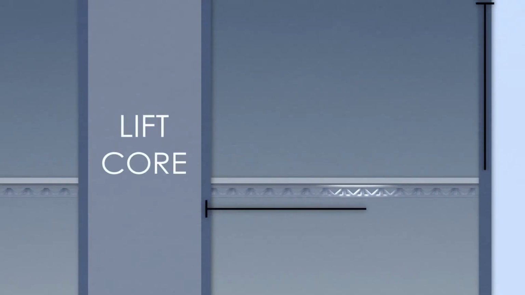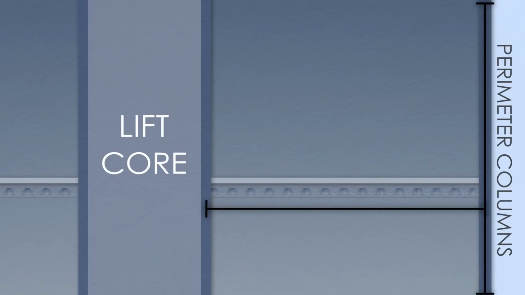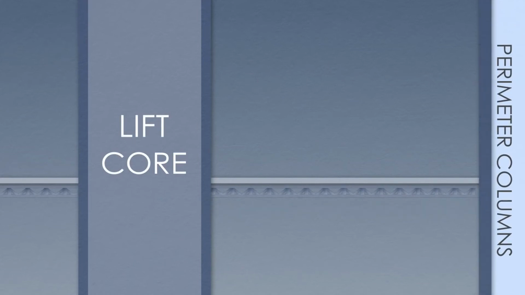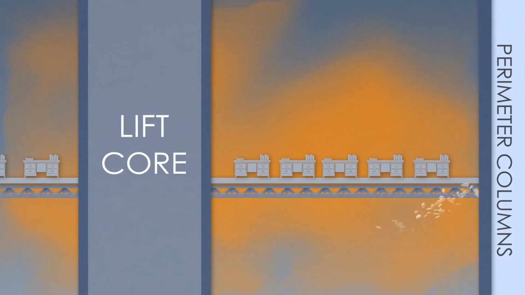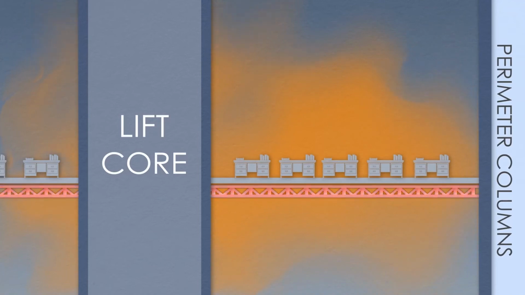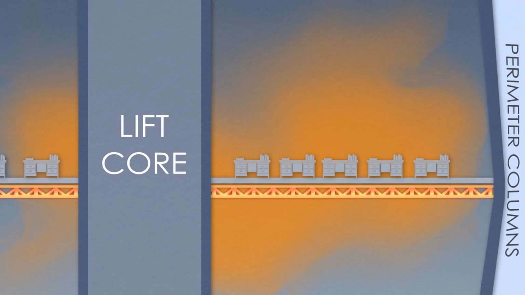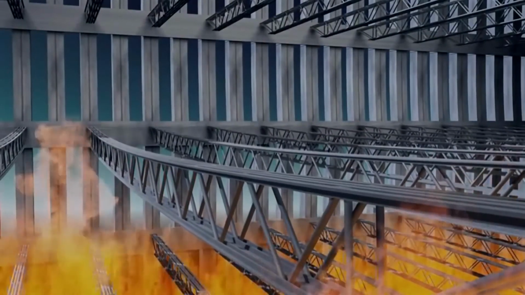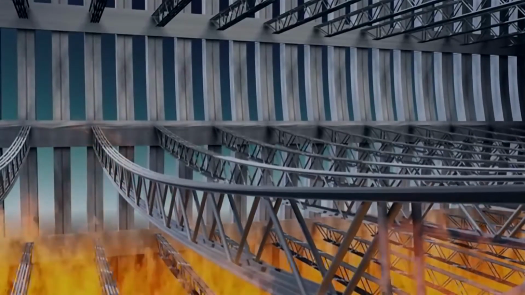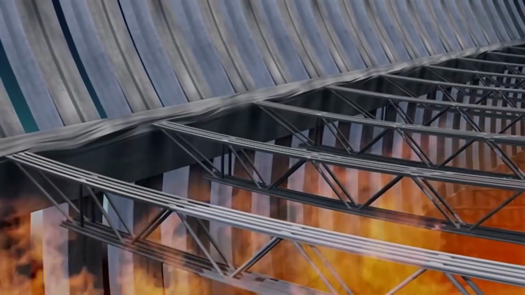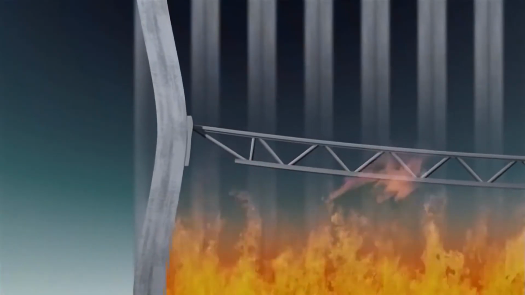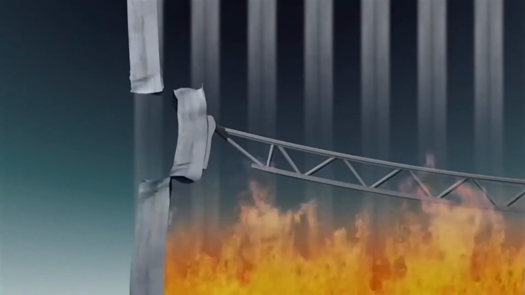They have very stiff beams because they were very long beams spanning right from the lift core in the building out to the perimeter columns. So, you didn't have internal columns that would compromise the ability to rent floor space. The impact of the aircraft itself would have knocked the fire protection off. And so, when you got expansion of those beams in fire, they pushed against the very flexible columns and knocked the columns out of alignment, and eventually that led to the collapse.